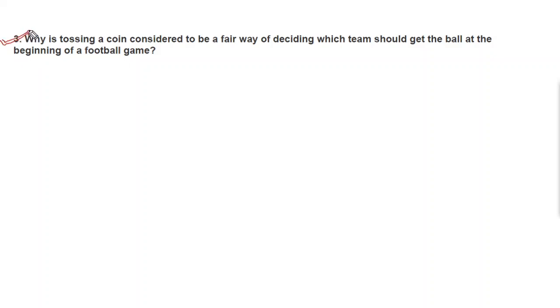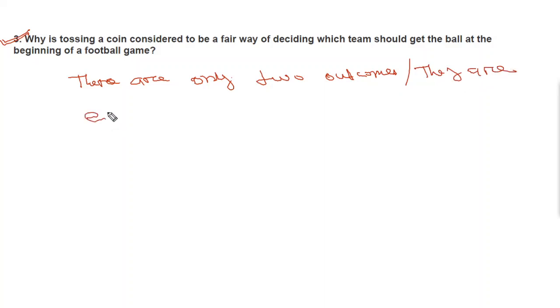So here we can say, only two answers we can write. There are only two outcomes, and they are equally likely outcomes.